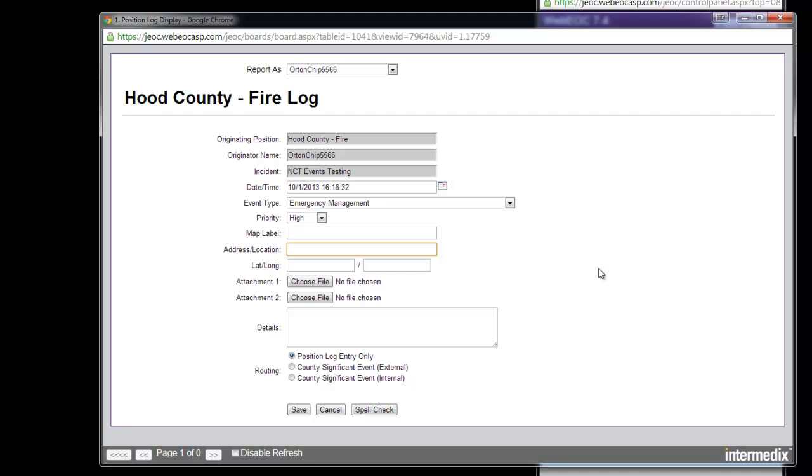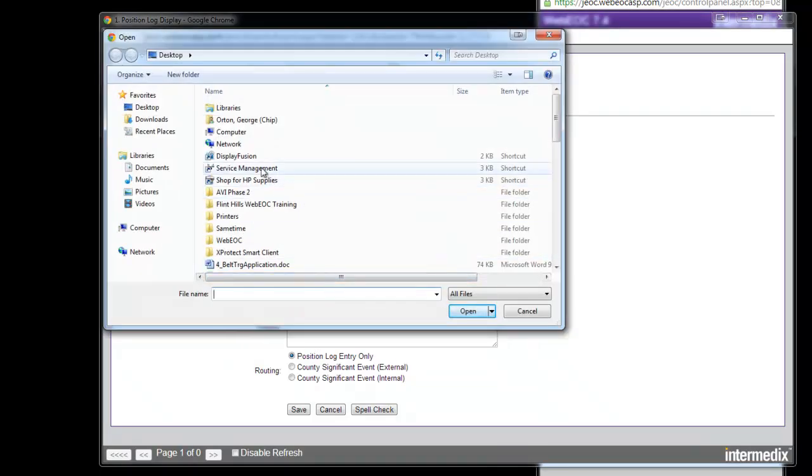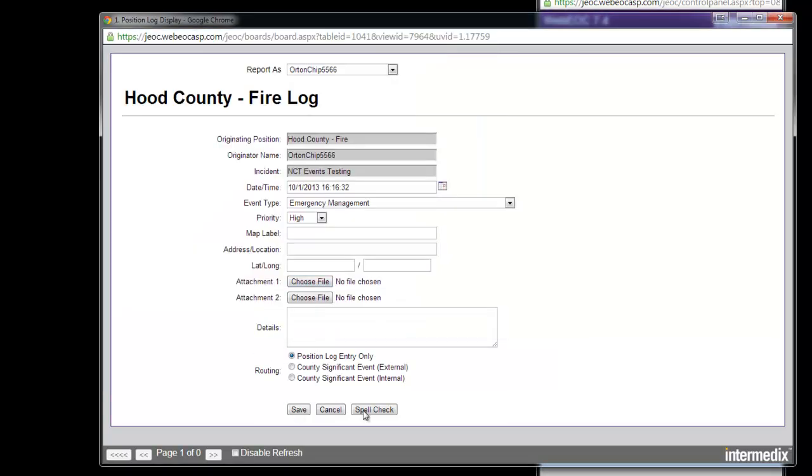The next section, there is a place to put 2 attachments. This, very simply, is a place that you can put a picture of any kind, any of those formats, JPEG, PNG, whatever. You can put a PDF, or you can put any kind of Office document, so Word, Excel, PowerPoint, and so on. And to do that, you would just click on Choose File, and then you would find the particular file you want to attach, and then you hit Open, and it will put it in when you save it. So that's how you do it.